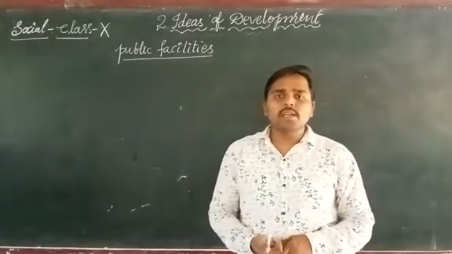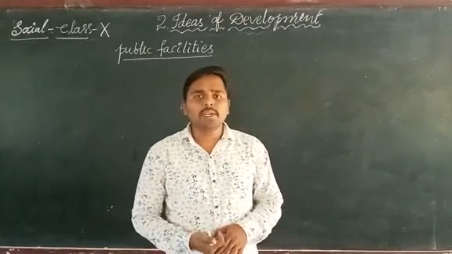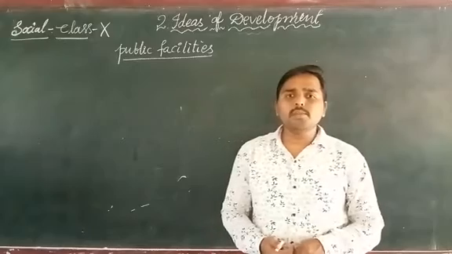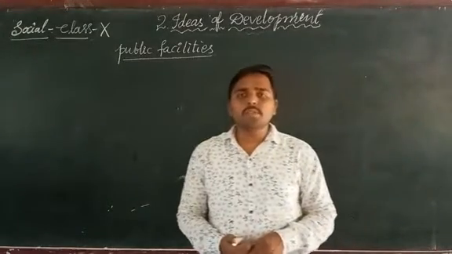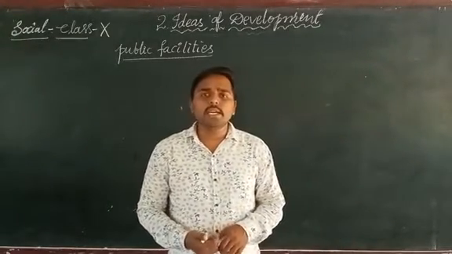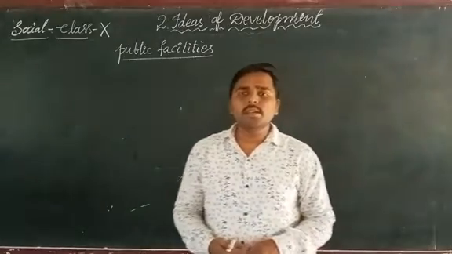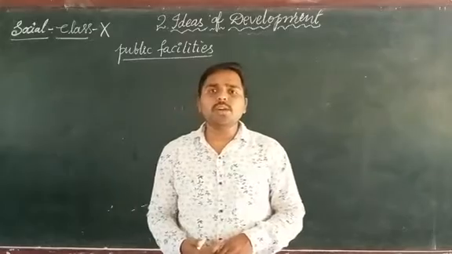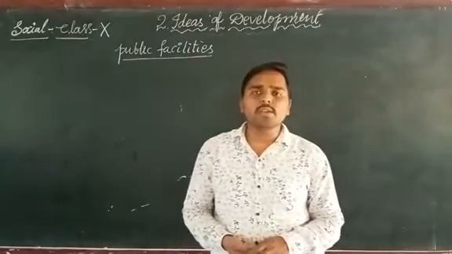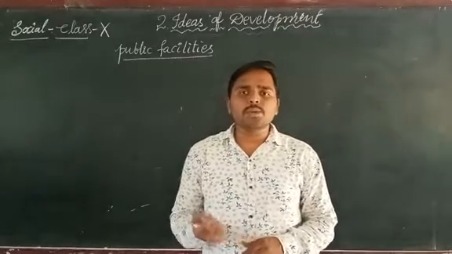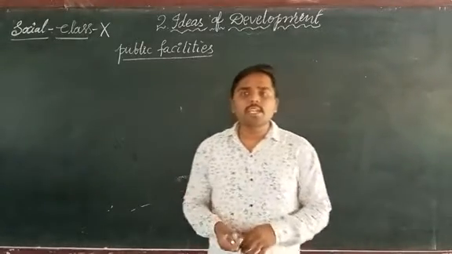What is the full form of IMR? Infant mortality rate. Out of 1000 live children born, it shows the number of children who die within 1 year.